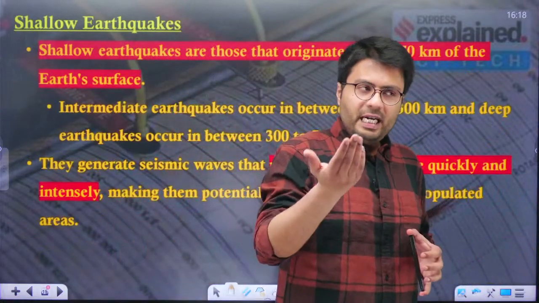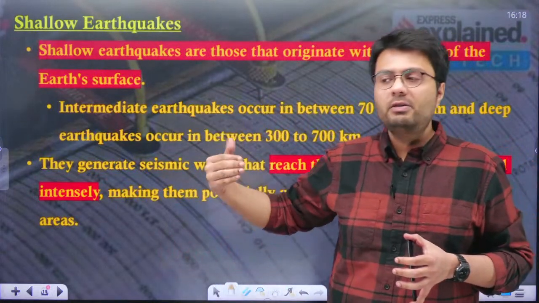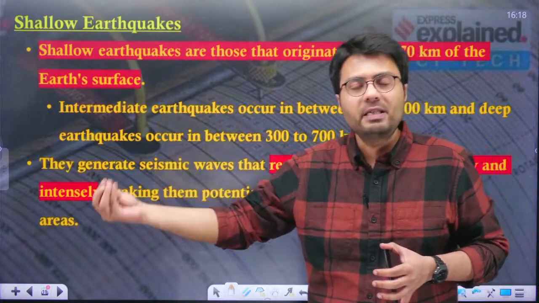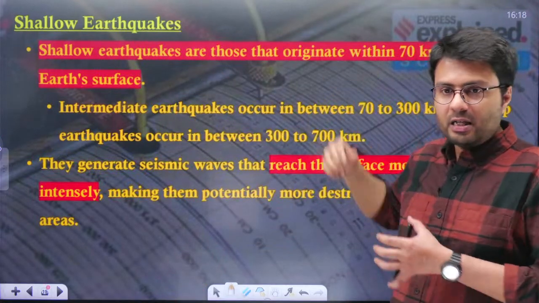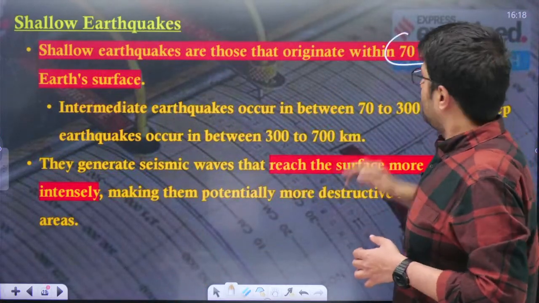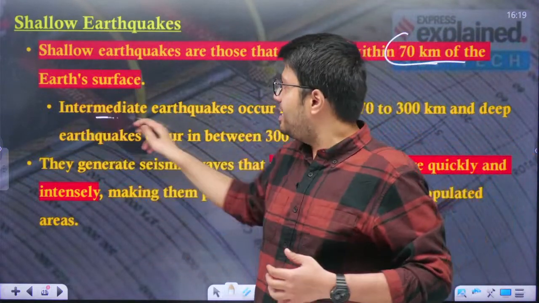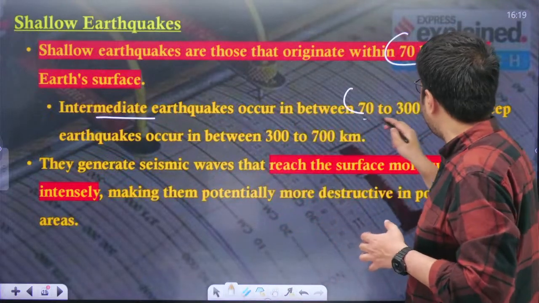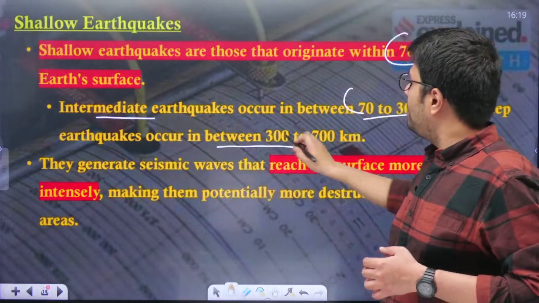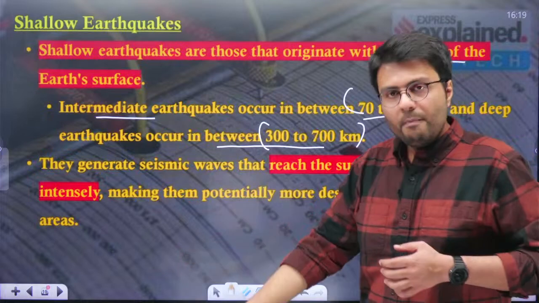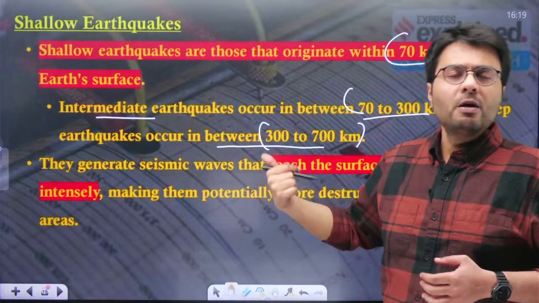Now, why was Delhi's earthquake so different, and why was it felt so severely? First of all, you have to understand that the origin of the earthquake, the epicenter, was quite shallow. It was not that deep into the earth. Shallow earthquakes are those which originate within 70 kilometers of the earth's surface, whereas intermediate earthquakes originate between 70 and 300 kilometers from the surface, and deep earthquakes happen between 300 and 700 kilometers below the surface. Now, Delhi's was a shallow earthquake which happened just a few kilometers below the earth's surface.